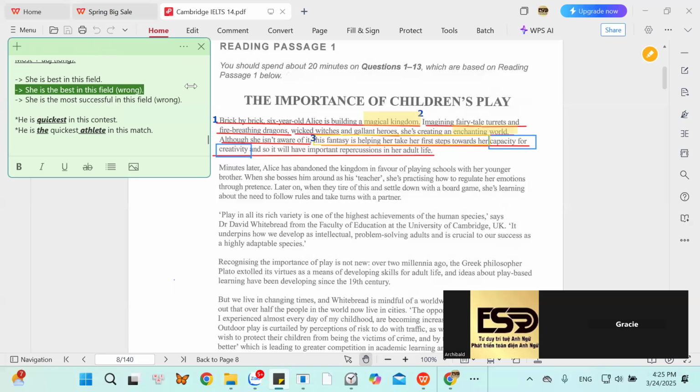Trong tiếng Anh muốn biến câu đúng thì đương nhiên là có thể thêm từ vô. Mà thêm từ vô thì phải giữ được cái nghĩa của cái câu. Keep the meaning of the sentence. Don't change the meaning of the sentence. Alright? So here she is the best in this field. Keep the word the best. If you keep the word the best, what should you do to make this sentence right? Thêm danh từ. So can you fix the sentence, please?